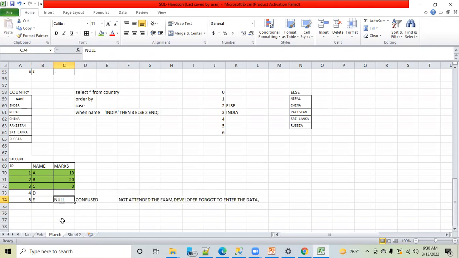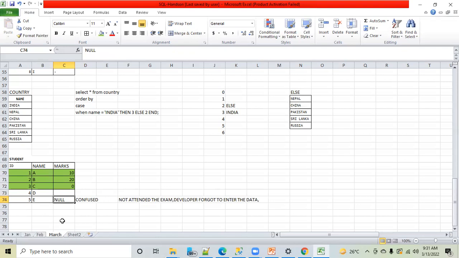That is what null is. For those who are experienced folks, please try to correlate this, and those who are freshers learning for the first time, it's well and good for you. But those who are experienced, don't get confused. That is why, if you remember, joins, union, intersect, minus all behave differently with null. This is the reason: null doesn't have any concrete data. You are confused whether E has appeared in the exam or not, whether E has left the school, whether E has scored 0 marks. A lot of options are there. So this is known as null in the SQL world. Hope this is clear.